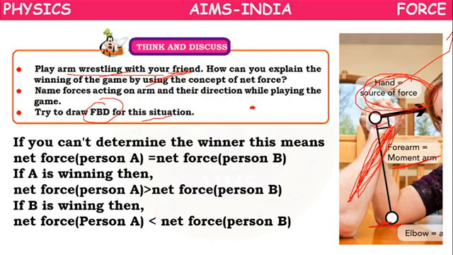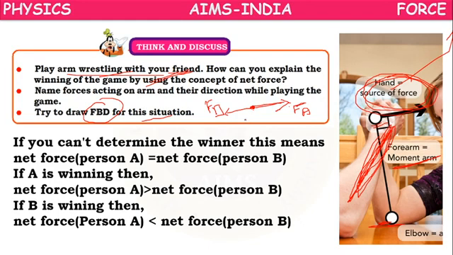Suppose your force is FA and your friend's force is FB. Only two forces are acting on the object, FA and FB.